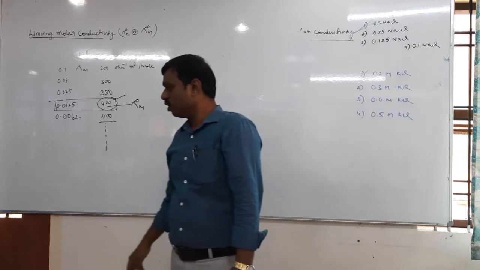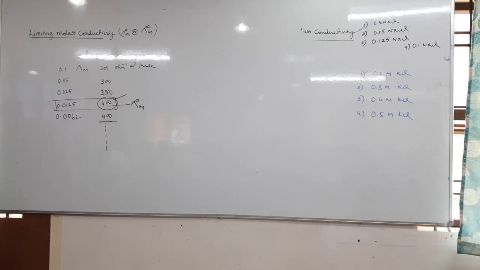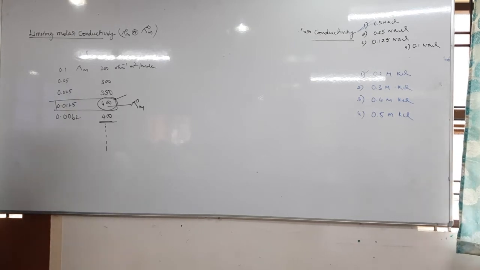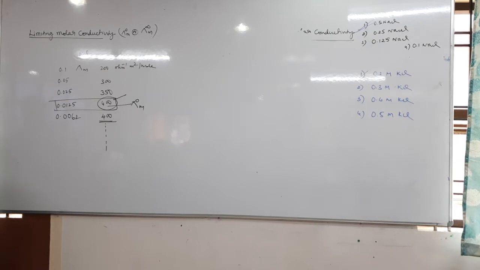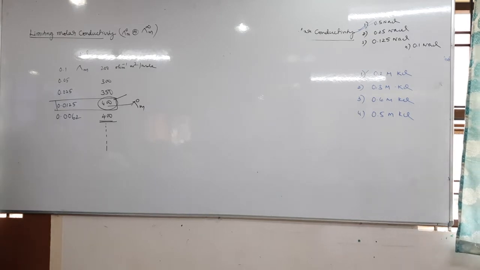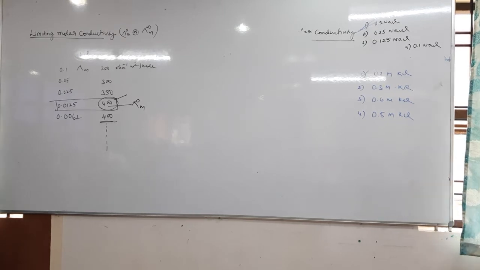The molar conductivity of an electrolyte increases with dilution, and it reaches a maximum at a particular dilution, which is called infinite dilution.